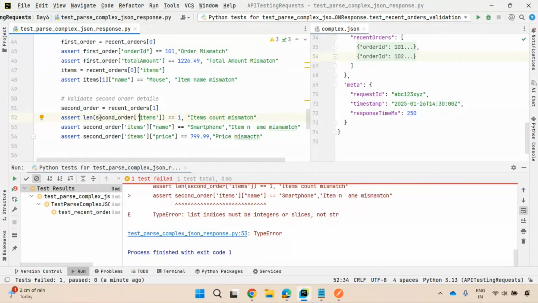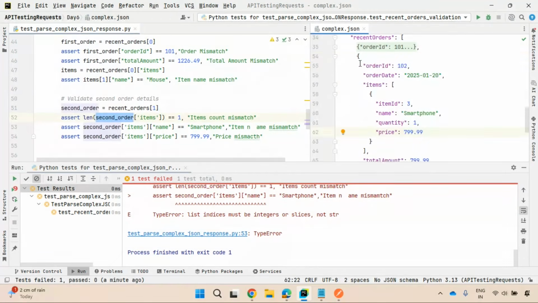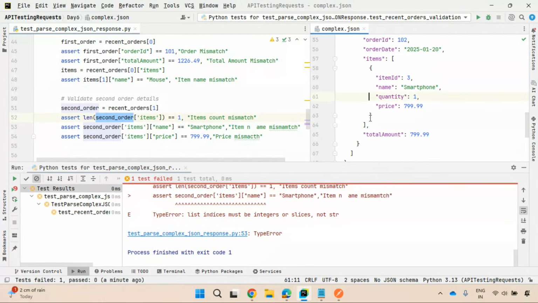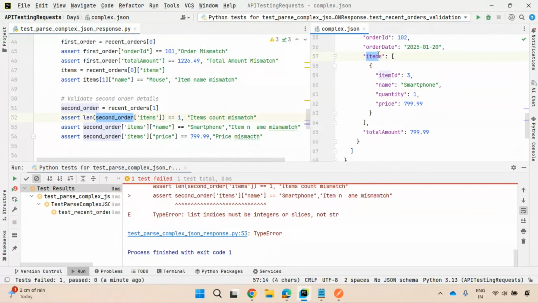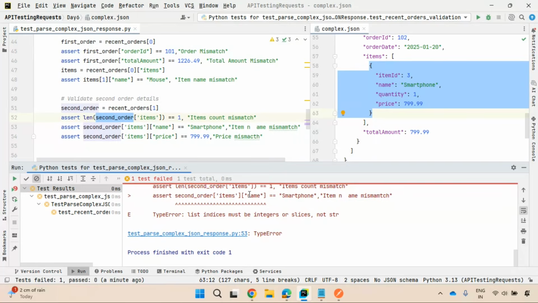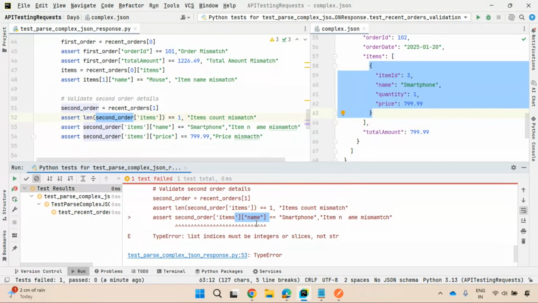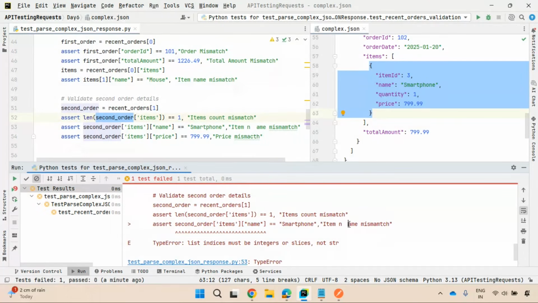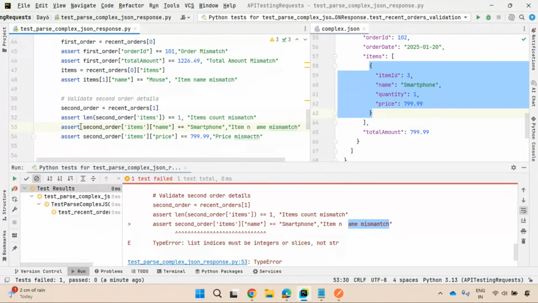Length of second order, this is a second order. You are capturing this items. Items, if it is equal to 1 or not, you are expecting this, right? Items of name, here it is failing, right? As a smartphone, items name is mismatching. So here second order of items, right?